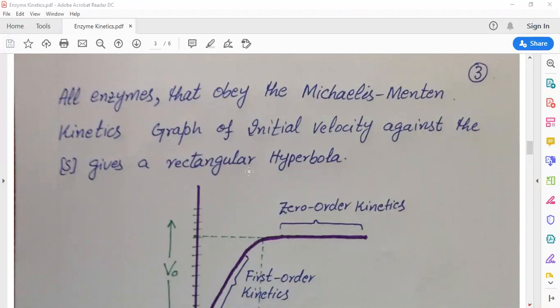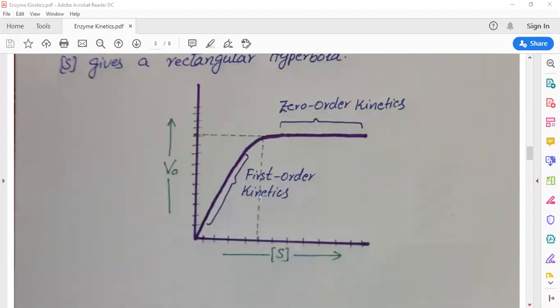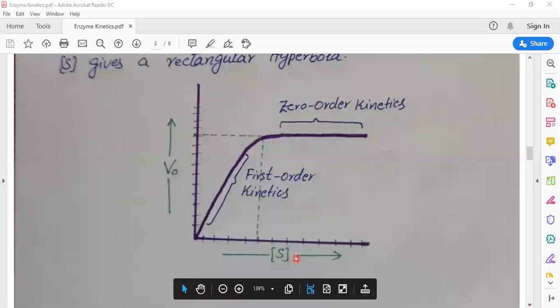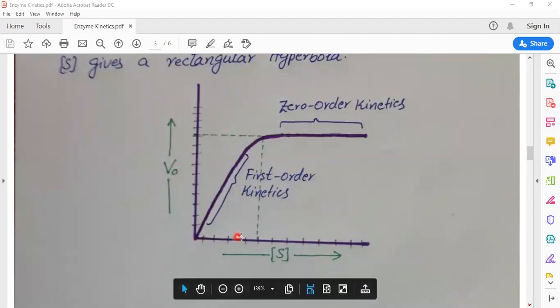In this graphical representation, we can see the substrate concentration is along the x-axis. The initial velocity V naught, or the rate of the enzymatic reaction, is along the y-axis. As the substrate concentration increases, the rate of the enzymatic reaction also increases.